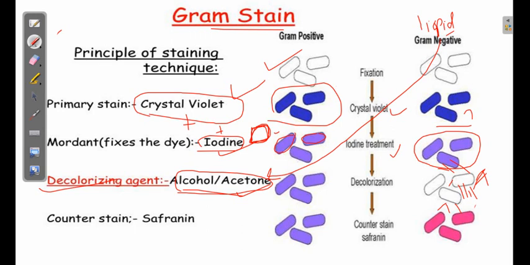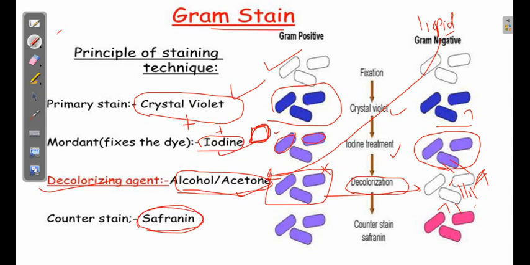Once the decolorization step is over, the gram-positive bacteria remain blue. Why? Because they do not contain lipid, they will not leach the color. Contrary to that, the gram-negative bacteria, which contain lipid, become colorless. Once decolorization is over, we use safranin as a counterstain.